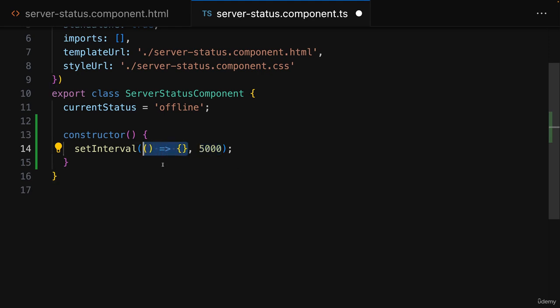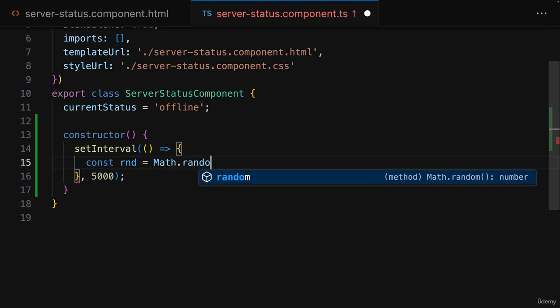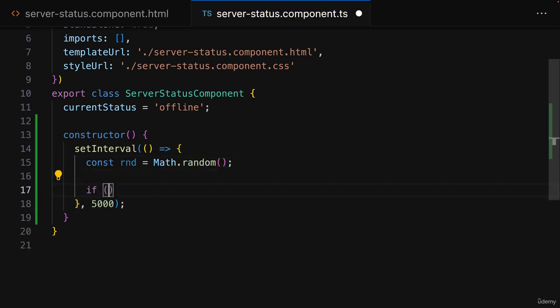Now, every 5,000 milliseconds, every 5 seconds, therefore, this function will be executed by the browser when the application is running. So it's now inside of this function where I want to update current status. And here I want to generate a random value with Math.random. And I then simply want to check if random is smaller than 0.5, because Math.random will produce a value between 0 and 1, 1 excluded, so technically 0.9999.